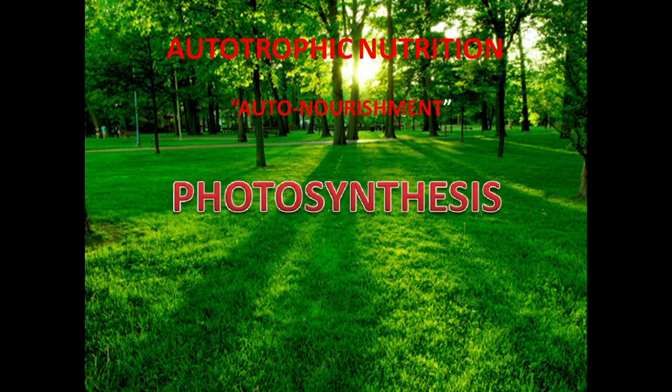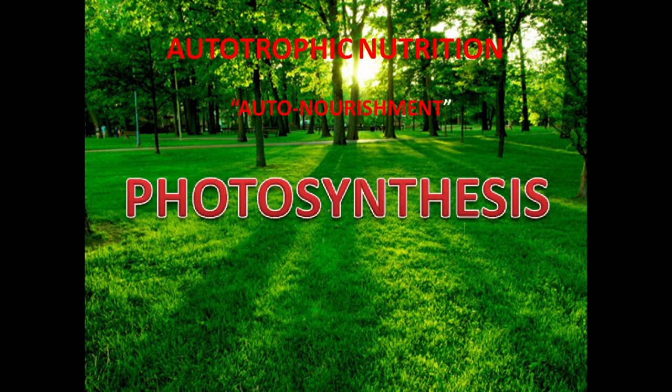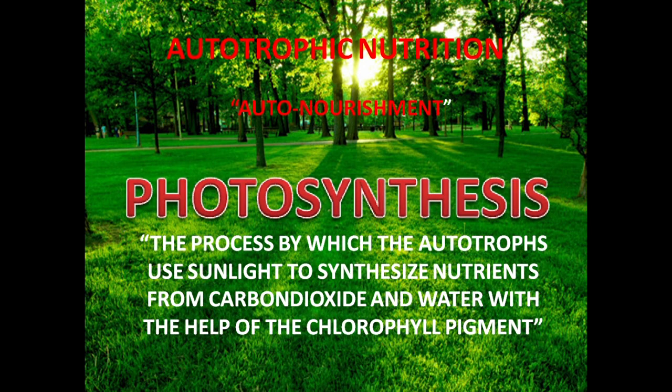So, what is photosynthesis? We'll try to define this. This is the process by which the autotrophs use sunlight to synthesize nutrients from carbon dioxide and water with the help of the chlorophyll pigment. Now, we'll see more about this particular definition. You now know what autotrophs are. That is, organisms which follow the autotrophic mode of nutrition are called autotrophs.